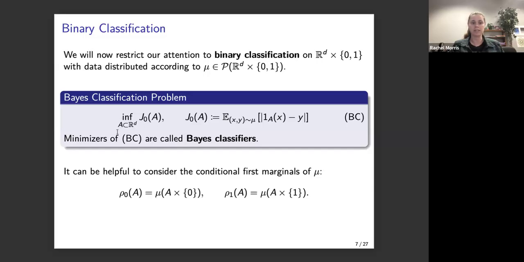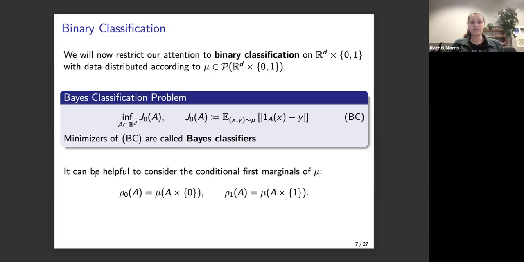And so why are we able to just think about subsets of R^D? Well, that's because in binary classification, all that you need to do is say which part of your space represents everything that is labeled cat and then everything else automatically would inherit the label dog. So it's just A and A complement is all we need to define.